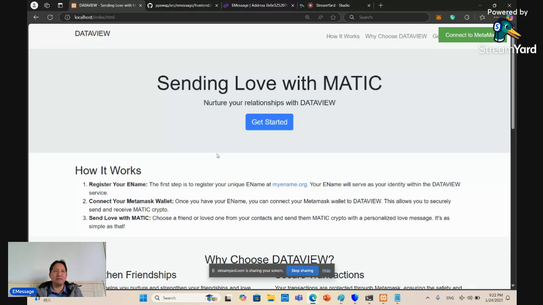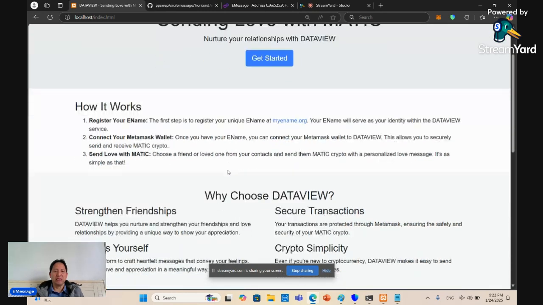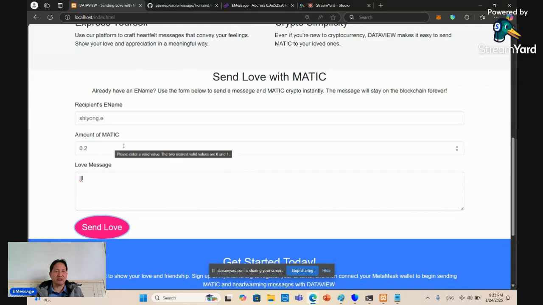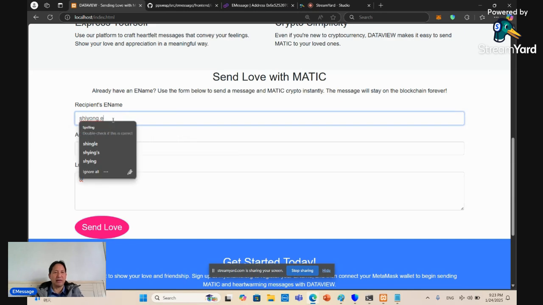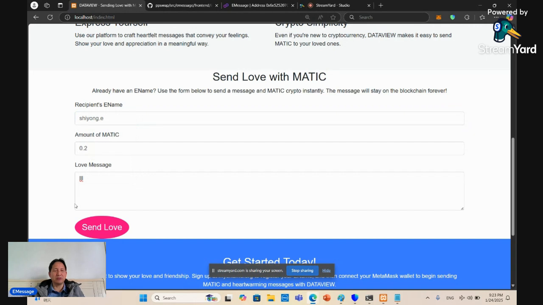This is called EMessage, which essentially allows you to send a message as well as some crypto called Matic, which is the native token for Polygon. It's also called POL now. One feature is you can send to anyone who has an e-name. All you need to do is type your recipient's e-name over here. In other words, this project is based on the e-name project, so see the previous video for the e-name project.